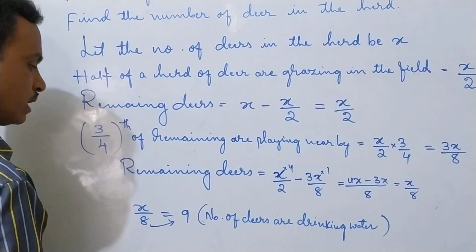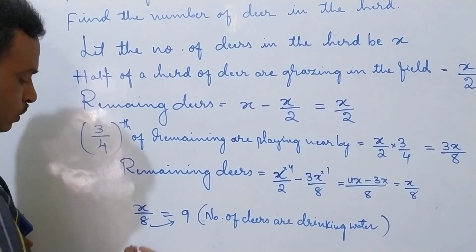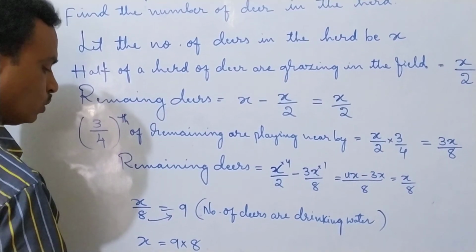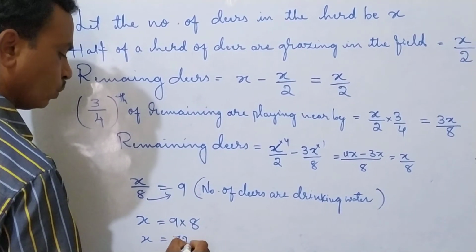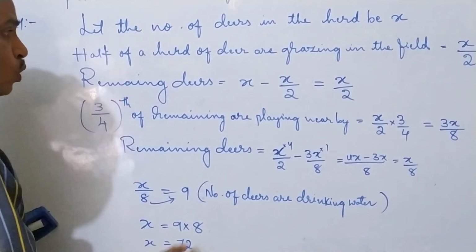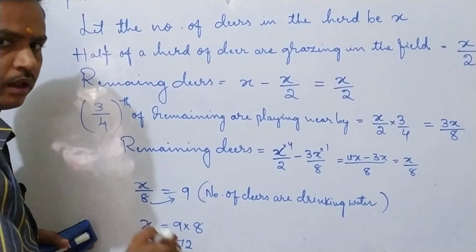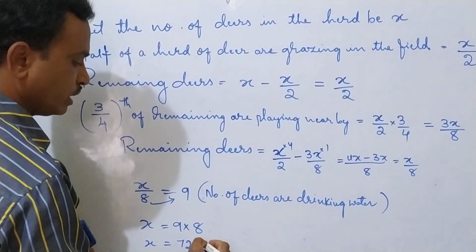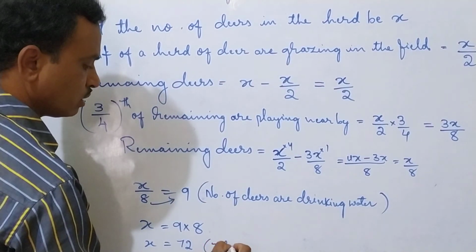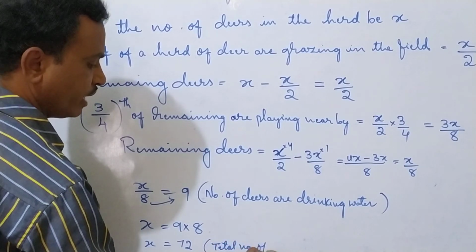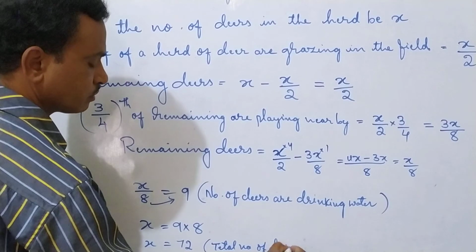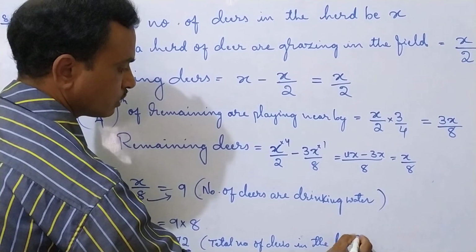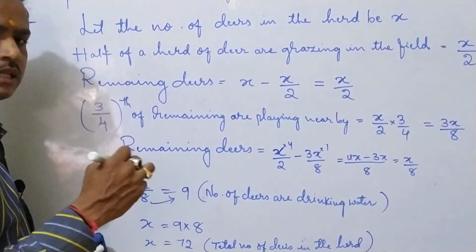Take 8 to the RHS side and we get the X value. So X is equal to 9 into 8. X is equal to 72. What is this 72? X means the total number of deer. So 72 is the total number of deer in the herd.